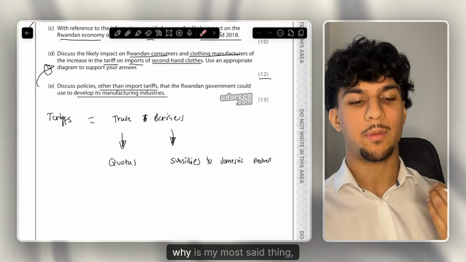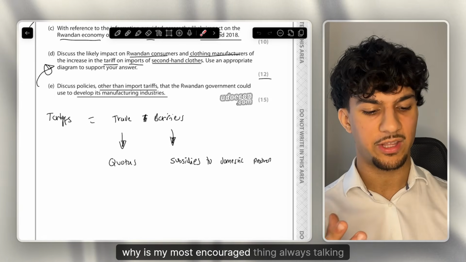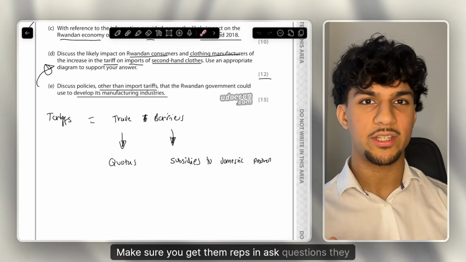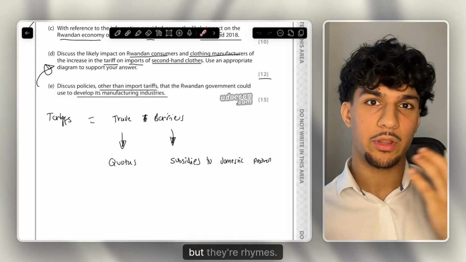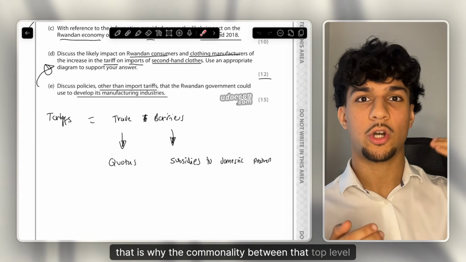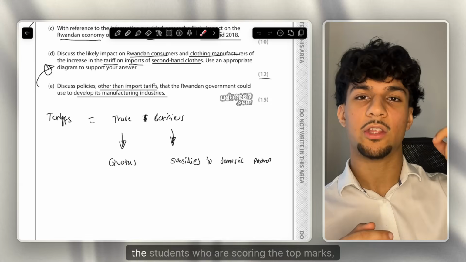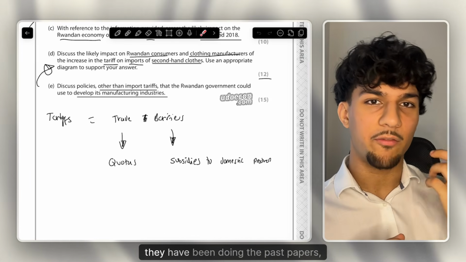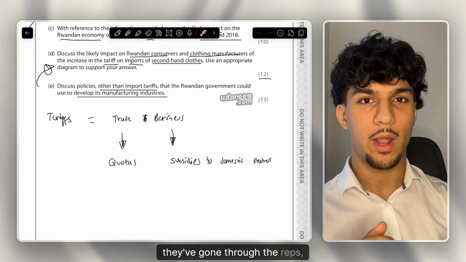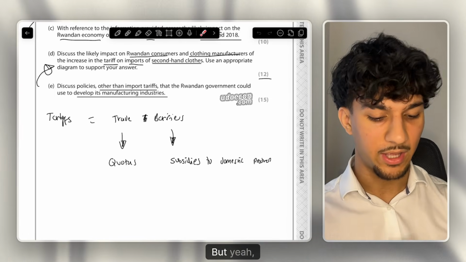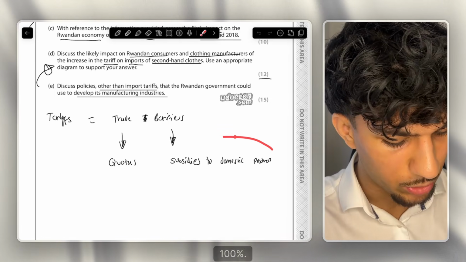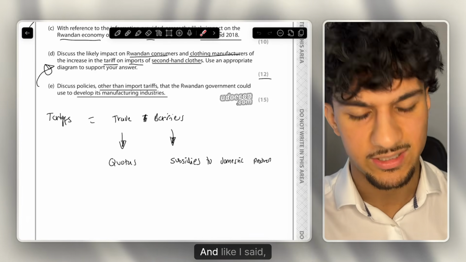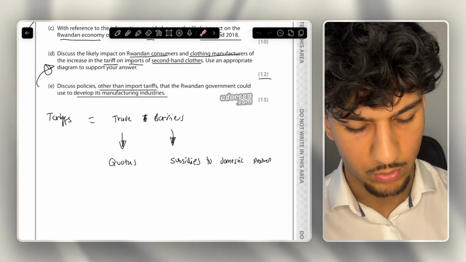This is why my most said, most encouraged thing is always to do past papers, make sure you get them reps in, ask questions. They don't directly repeat, but they rhyme. That is the commonality between the top level students, not even the A-star students, the students who are scoring the top marks, literally close to full marks. They have been doing the past papers, they've gone through the reps, they've corrected their mistakes. But yeah, so for one of my paragraphs, 100%, another trade barrier I would talk about is subsidies to domestic producers, and like I said, you can evaluate it with quotas.